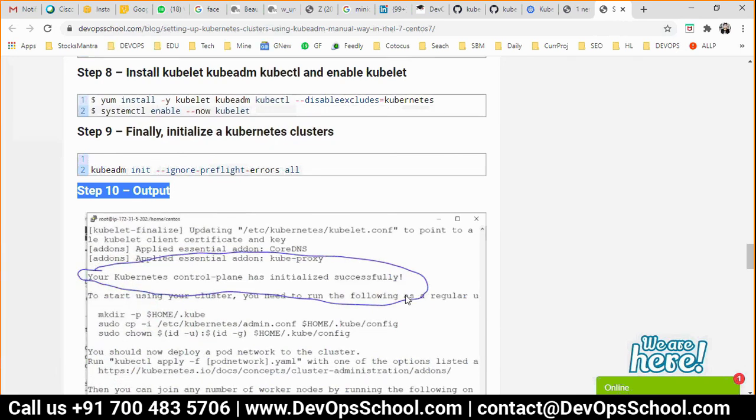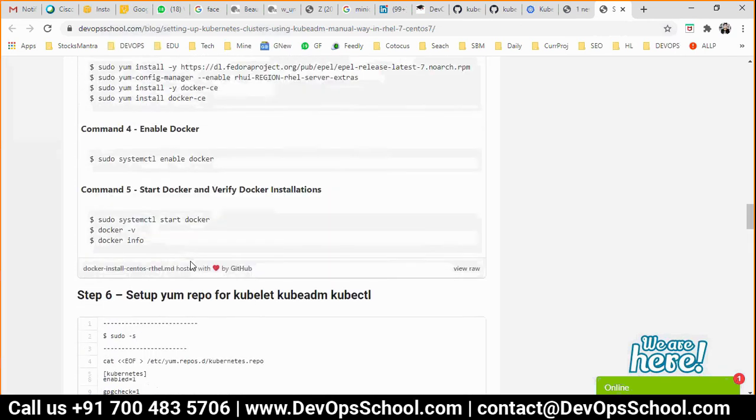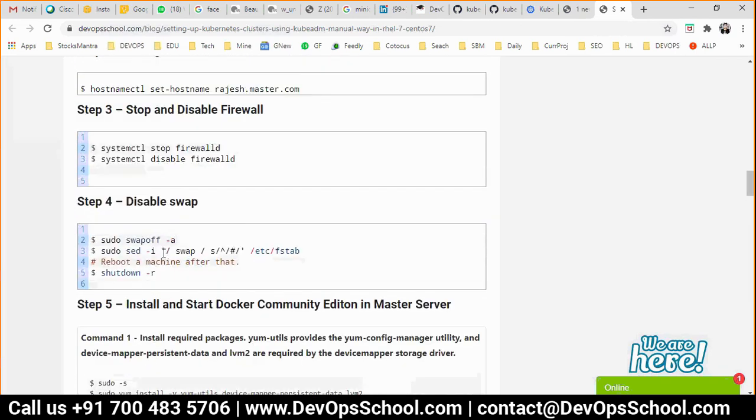What are we trying to do? Disabling swap. What is that for? You disable swap because when we do not disable it and initialize the cluster, it gives us an error message about lesser memory or something like that. Typically, if you have a 4 GB or 2 GB machine, you disable the swap and restart the machine.